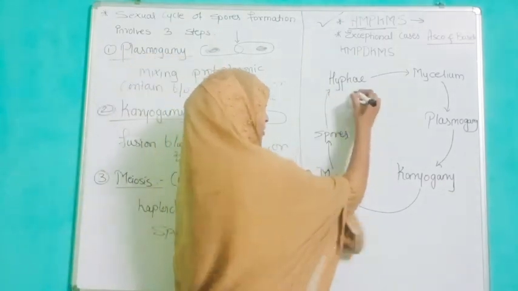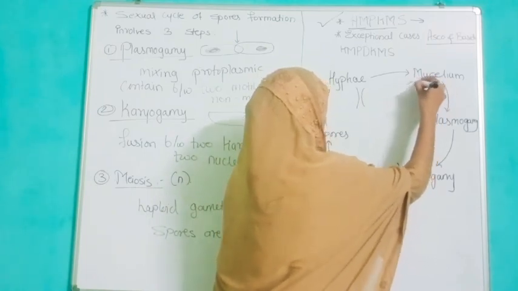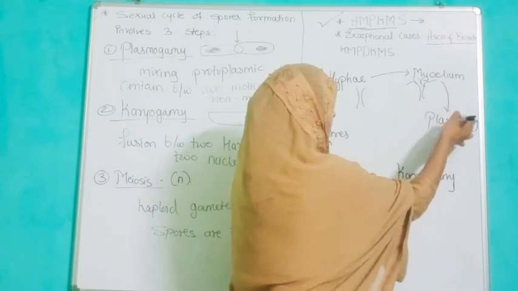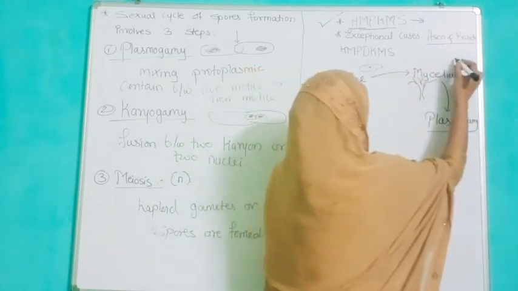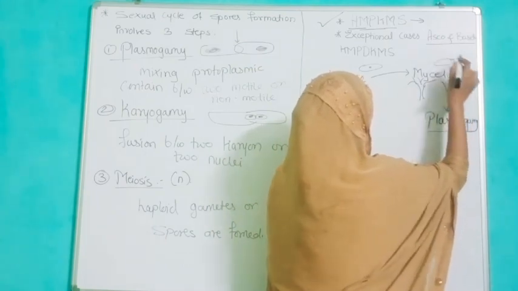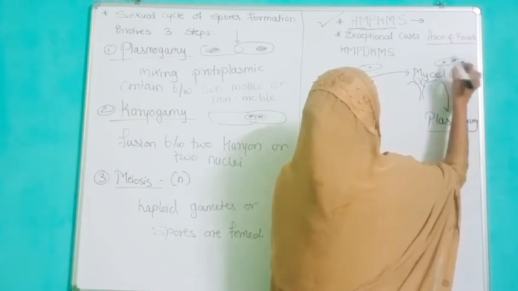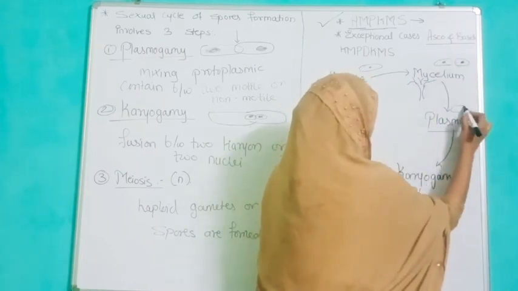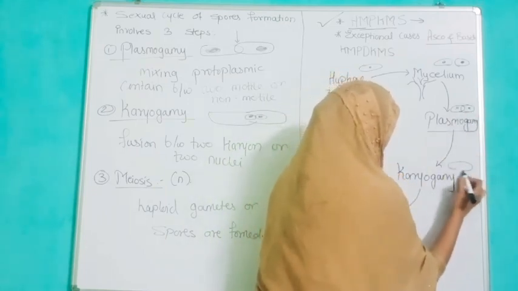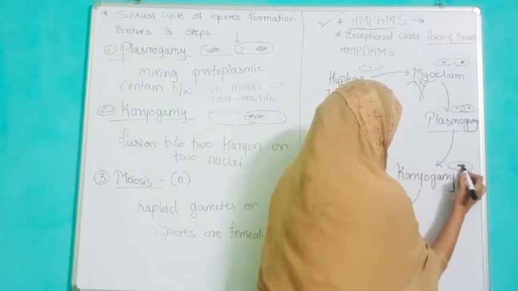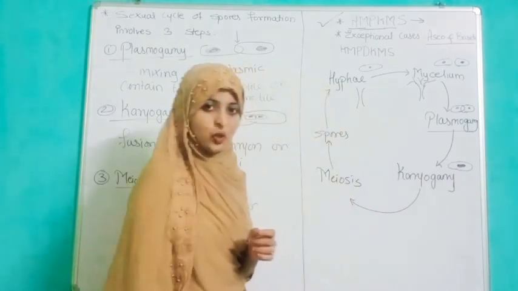From hyphae, mycelia are formed, meaning branched structures are formed, and from mycelia plasmogamy happens. Suppose we consider two different cells with different nuclei: they share the protoplasmic content, which is plasmogamy, and then they share their nuclei, fused nuclei, which is karyogamy.